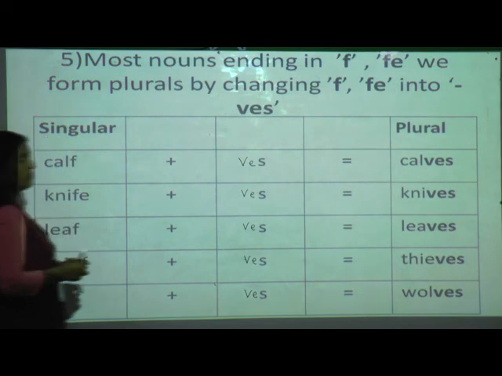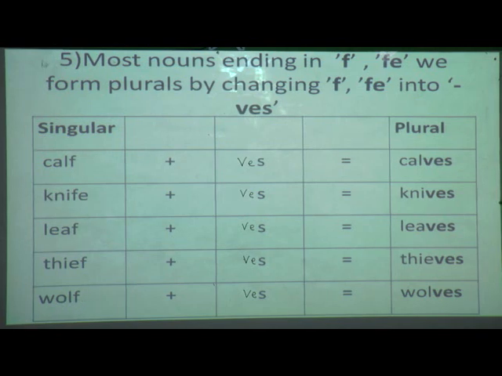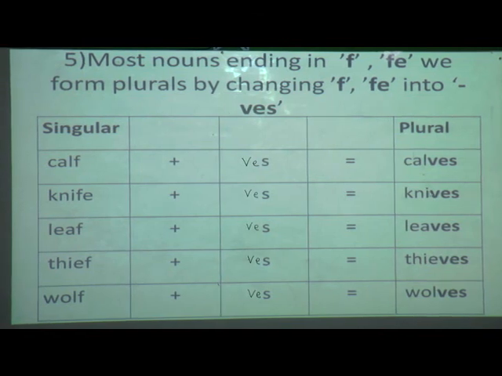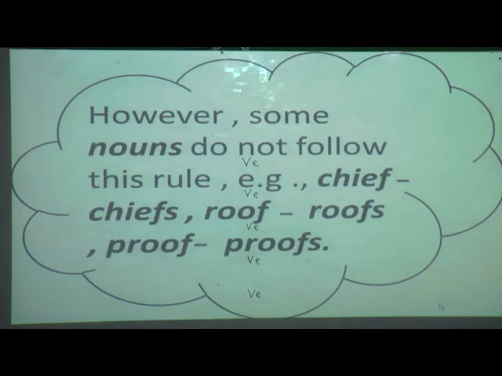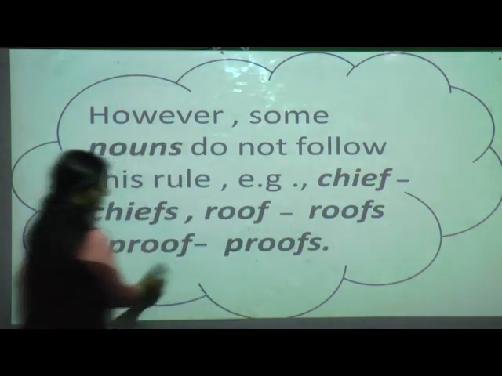Leaf plus S, leaves. So like this we are going to add VES. So calf plus VES, calves. Can you see over here students, the words end with F, FE. Okay. So what is our answer? Calves, knives, leaves, thieves, wolves. But some nouns are there where we can't follow these rules. They are chief, chiefs; roof, roofs; proof, proofs.